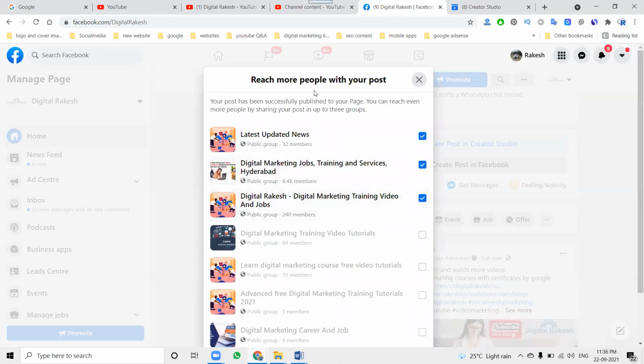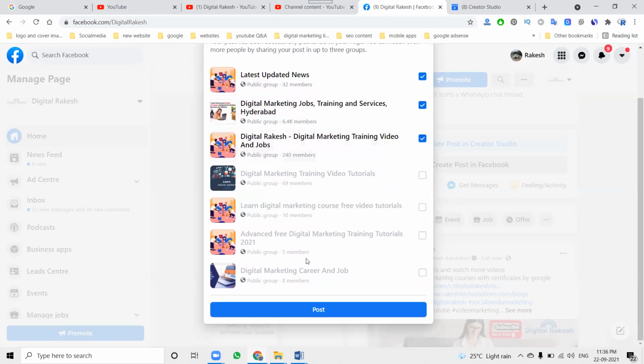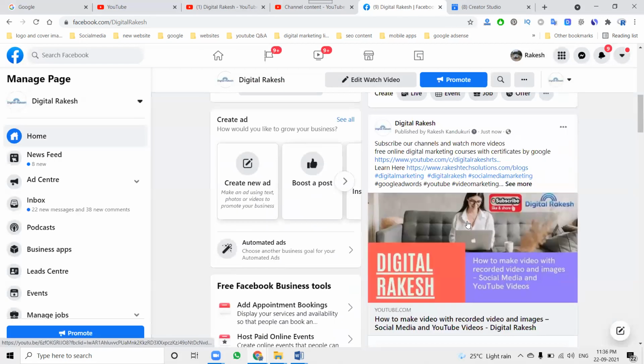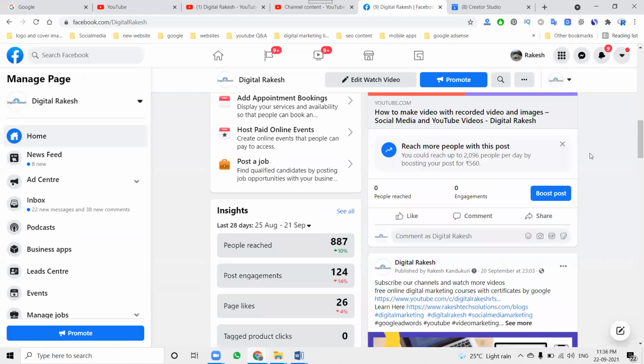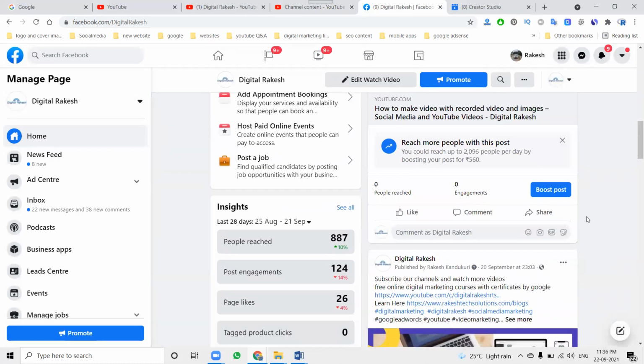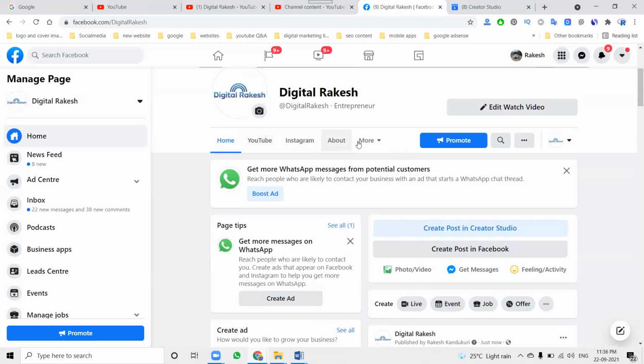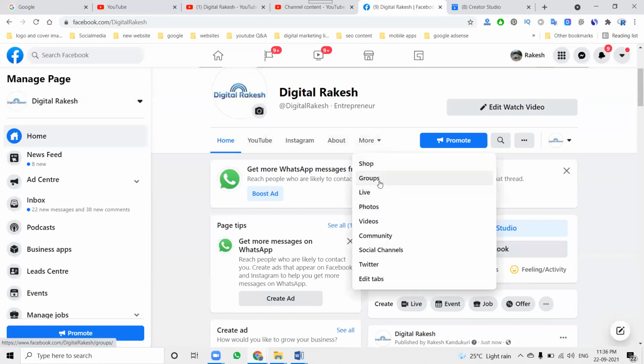When you're sharing, it asks for 3 groups. You can add any 3 groups here, whichever groups you want to link with your particular page. More than 3 groups we can't post to; only up to 3 groups will be posted here. After this, if you're sharing through a page, any content you post on your particular page is linked to groups. Where can you find the groups? Here, the linking option is for groups.